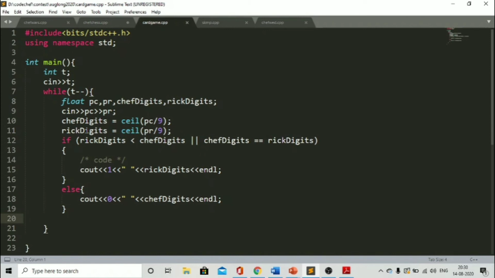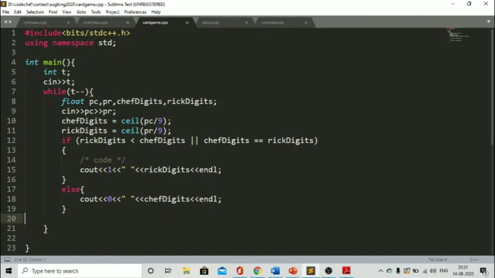So chef digits will be equal to CEIL of PC, which is the final power of Chef, divided by 9, and Rick digits is equal to CEIL of the final power of Rick, which is PR, divided by 9. Now we have 2 variables, chef digits and Rick digits, which store the minimum number of digits required by Chef and Rick respectively to generate an integer whose power is equal to their final power.